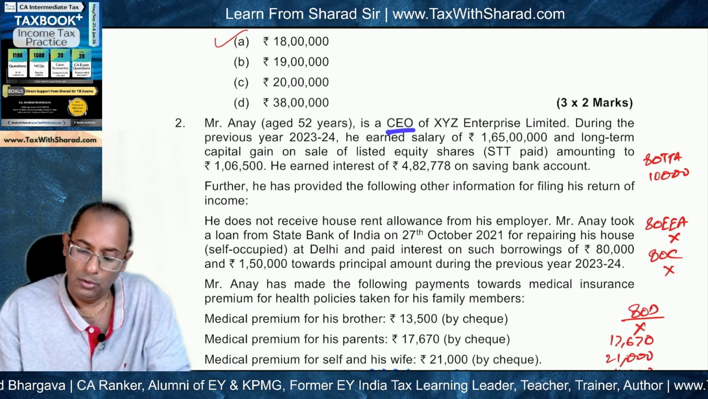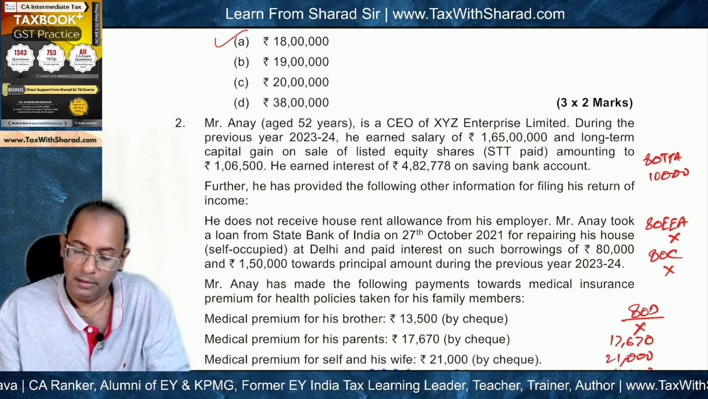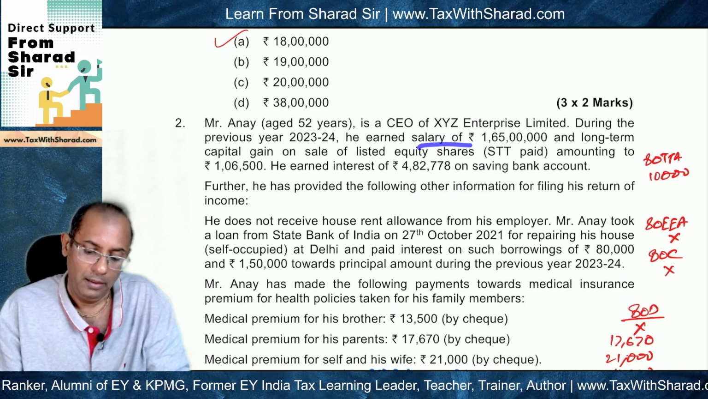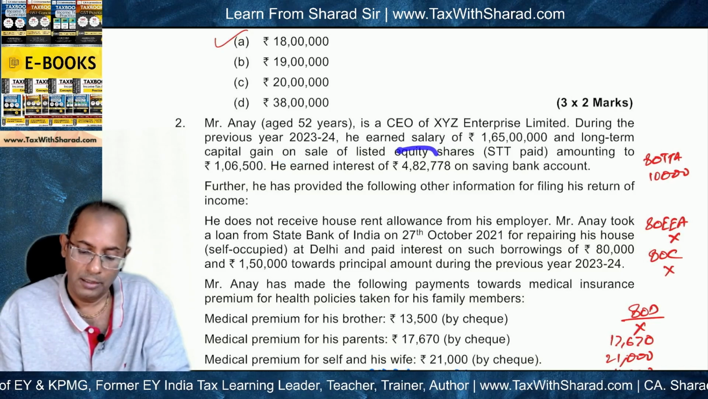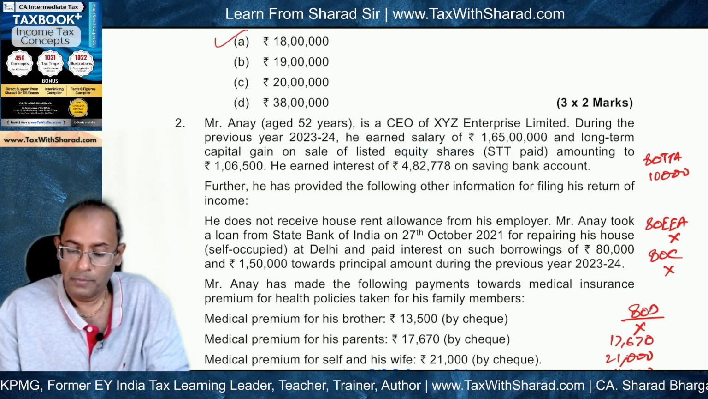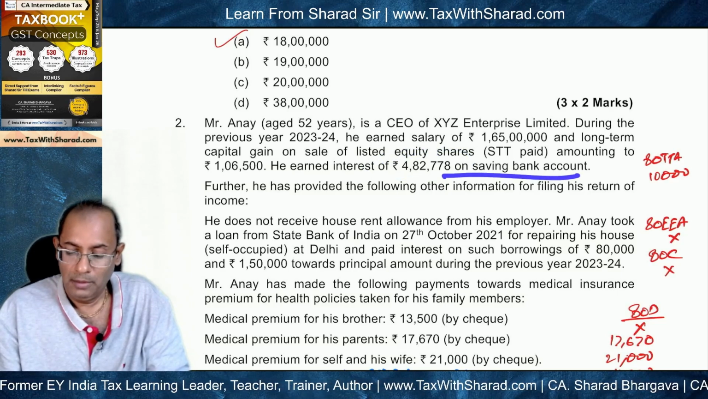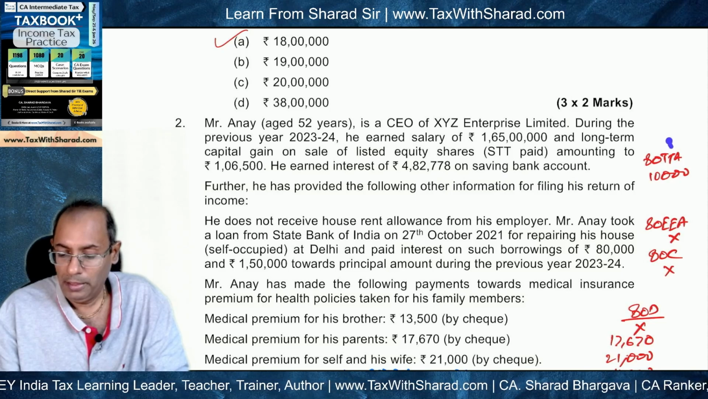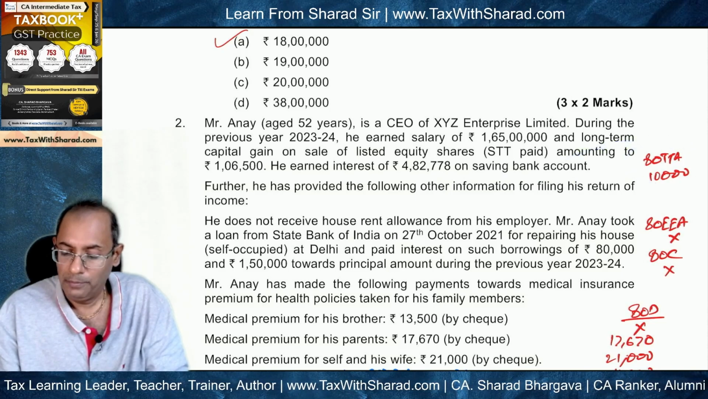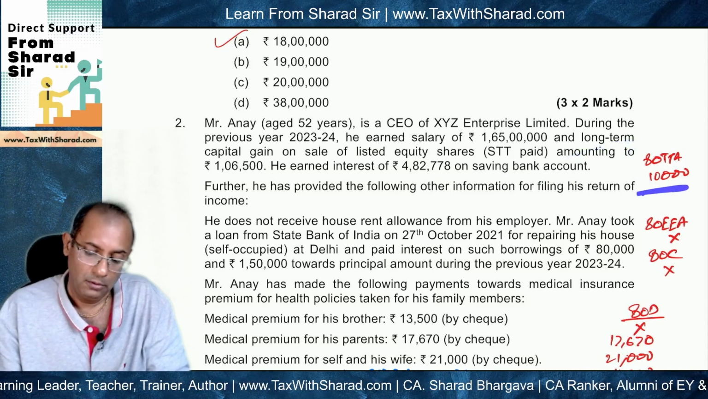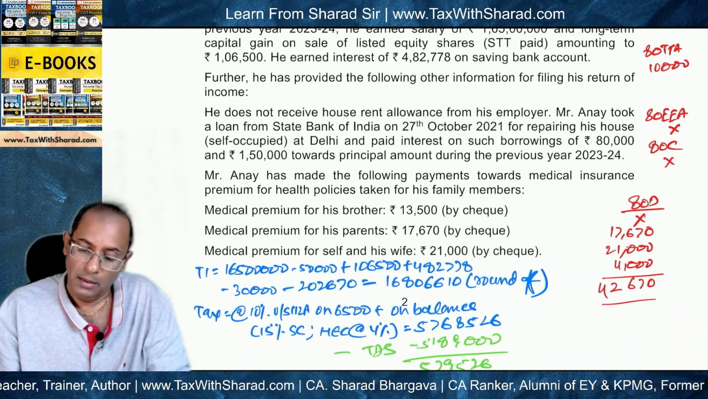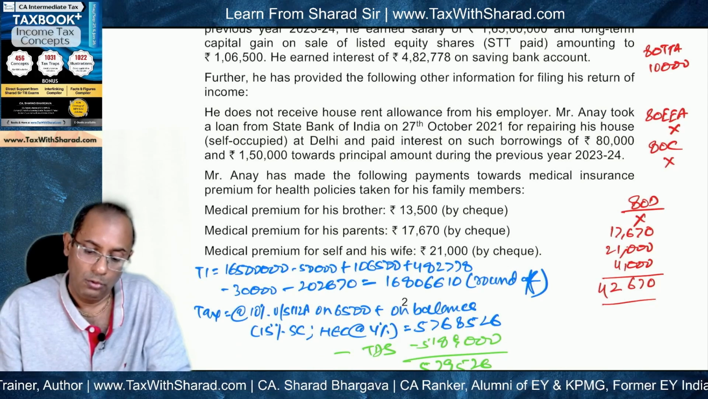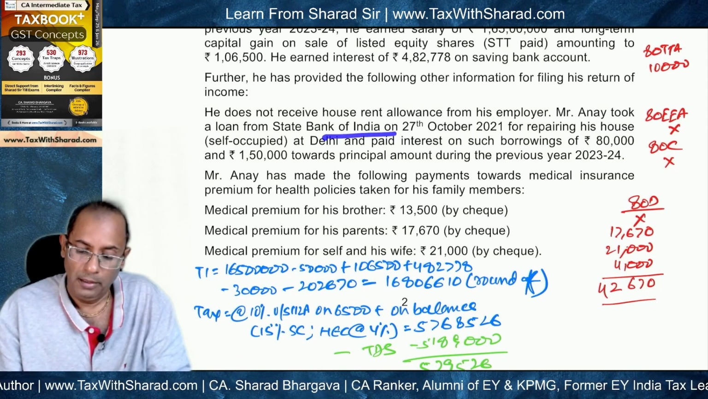So he's a CEO of XYZ Enterprise Limited. He earns salary, LTCG on sale of listed equity shares. He earns interest on savings bank account. And since this is interest on savings bank account, deduction under Section 80TTA will be available to him, but to the extent of rupees 10,000. So this is one. Then we are told that he took a loan from State Bank of India on 27th